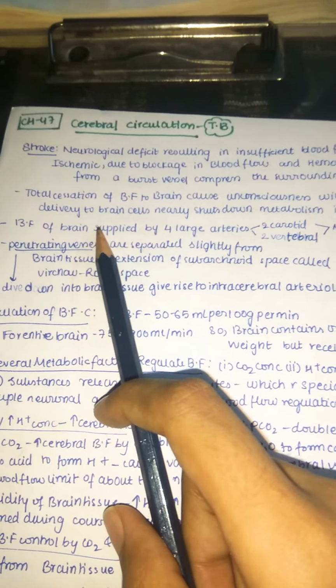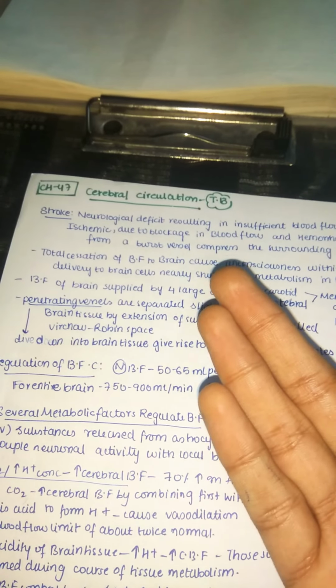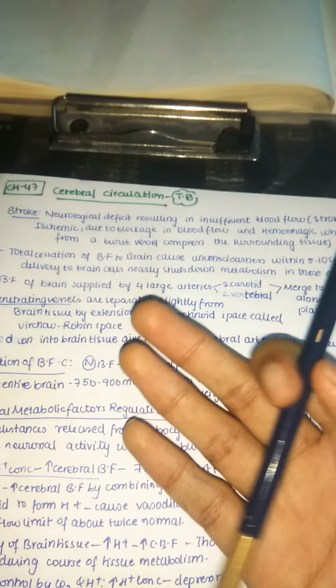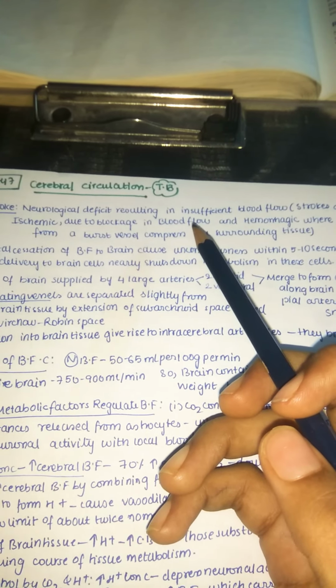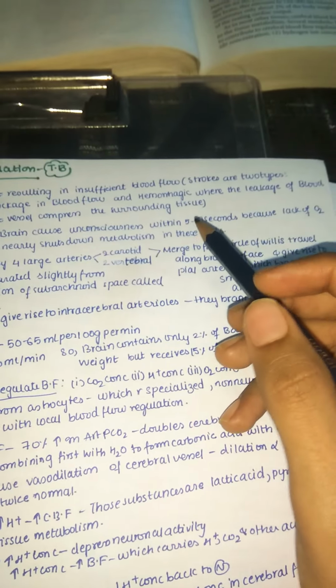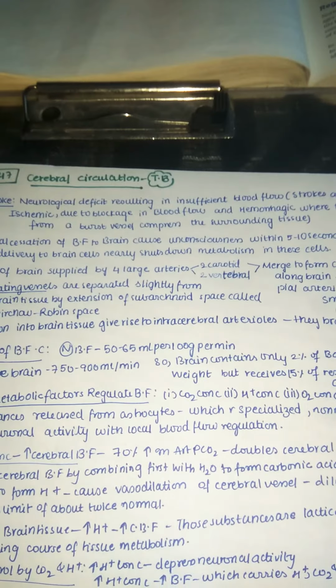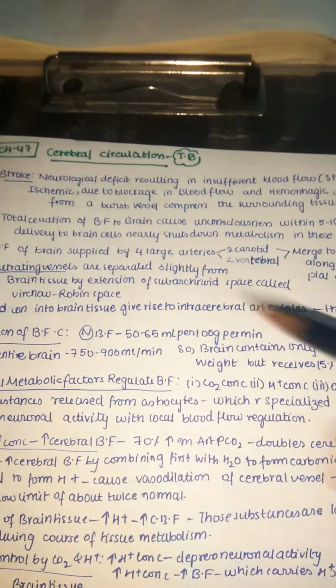Stroke is a neurological deficit resulting from insufficient blood flow. Since we are talking about cerebral, it is brain stroke, which occurs whenever there is insufficient blood flow to the brain. Strokes are of two types: ischemic, due to low blood supply from a blockage in the blood flow, and hemorrhagic, where leakage of blood from a burst vessel, for example in an accident, compresses the surrounding tissue. So hemorrhagic is due to an accident, or ischemic is due to a blockage. These are the two types of stroke.